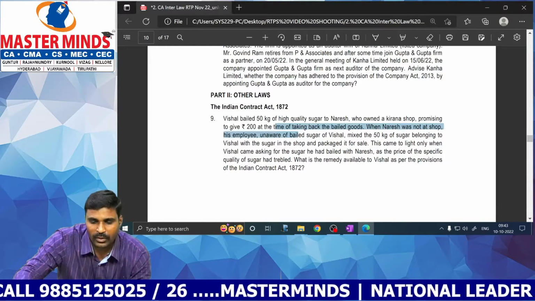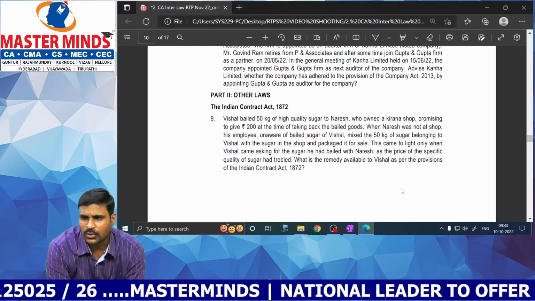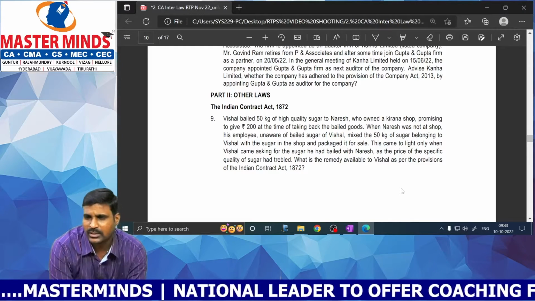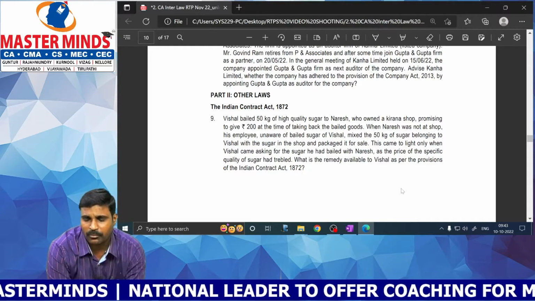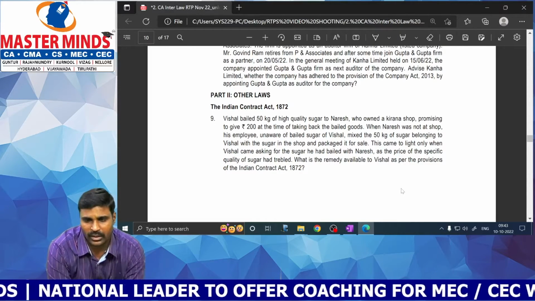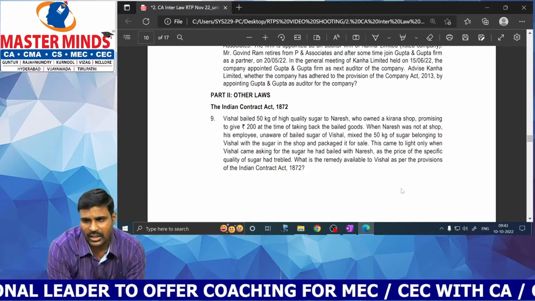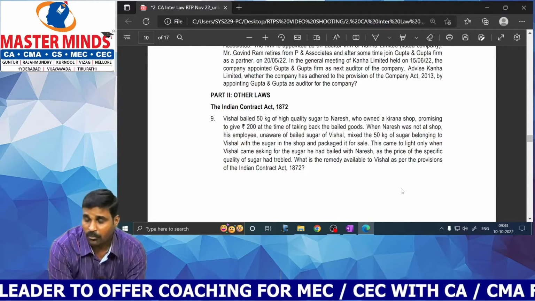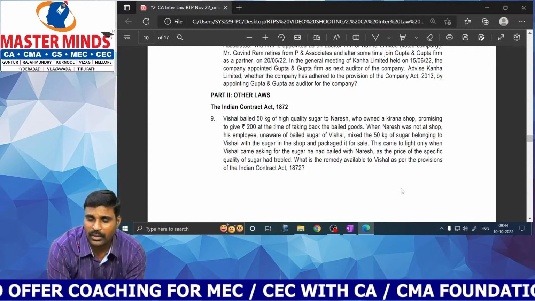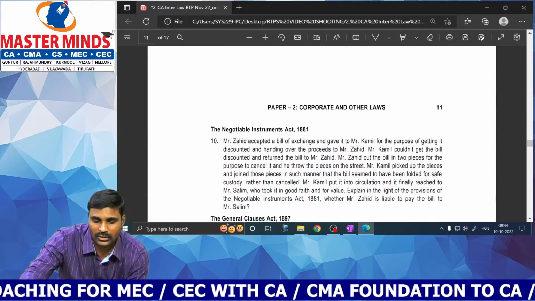And this is relating to mixing of goods, bailment chapter. If the bailee mixes the bailor's goods with the bailee's own goods without the bailor's consent, the bailee has to separate. If it is possible to separate, the bailee has to pay the expense of separation. If it is not possible to separate, the bailee has to pay the loss or damage to the bailor. If it is possible to separate, the bailee shall pay the separation charges. If it is not possible to separate, the bailee shall bear the total loss or damage for the goods. That is mixing of goods.